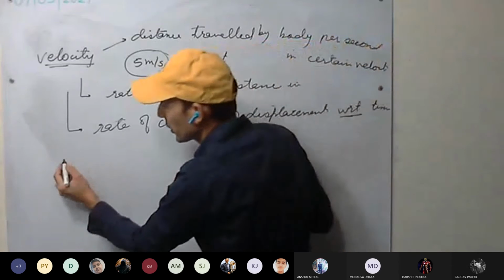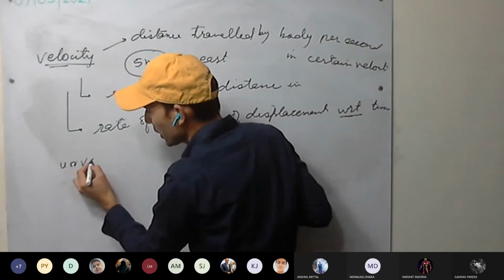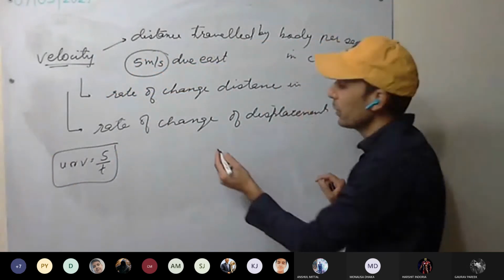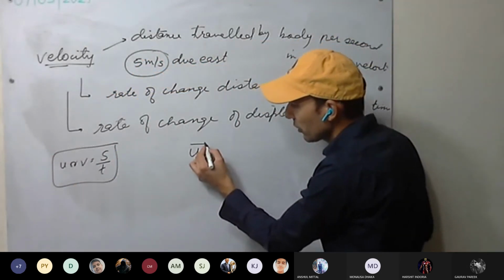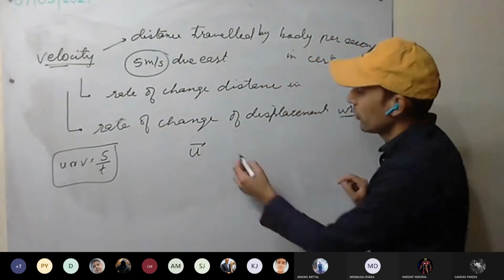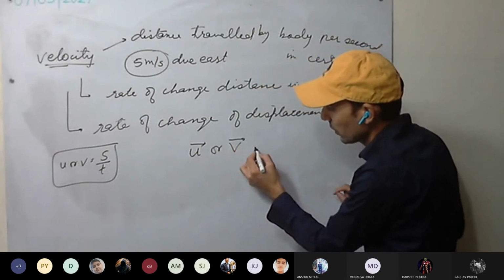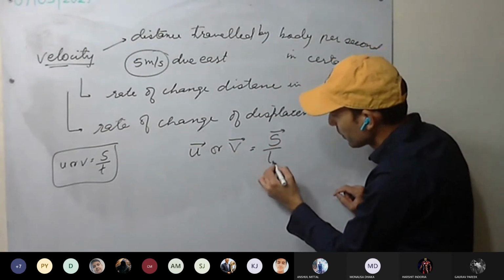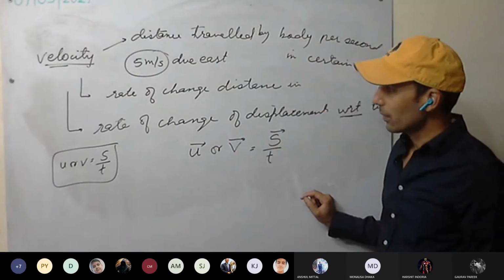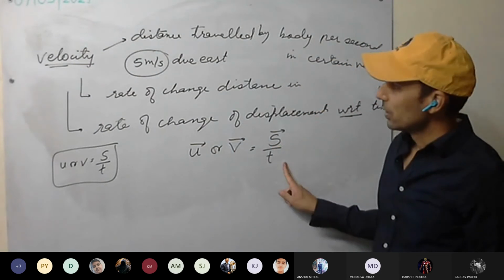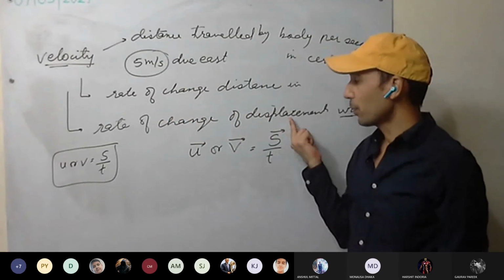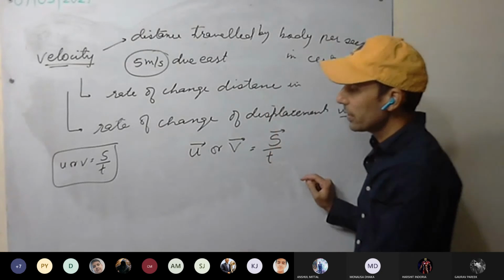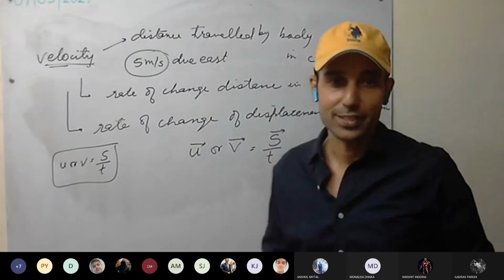So speed was what? v equal to s by t. This was the speed. Velocity we represent with initial velocity u with an arrow, final velocity v with an arrow. How? It is the rate of change of displacement per second. Understood this one? Velocity is rate of change of displacement per second. We'll discuss more in the next lecture.